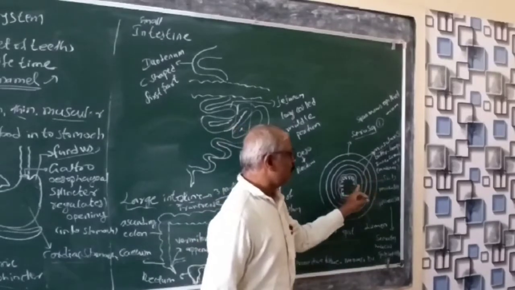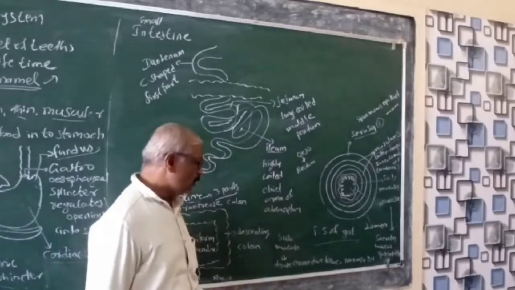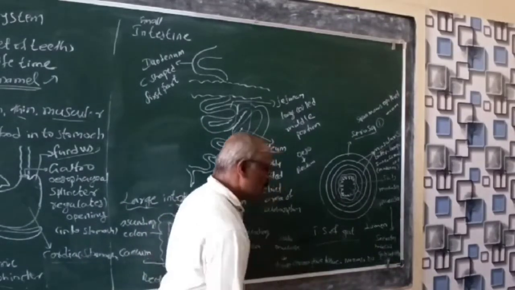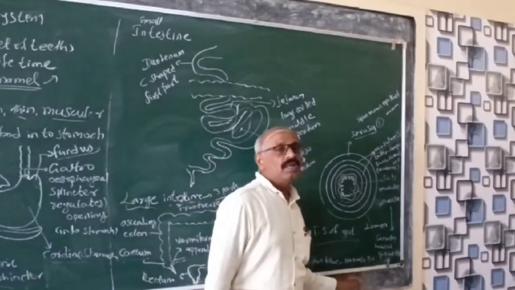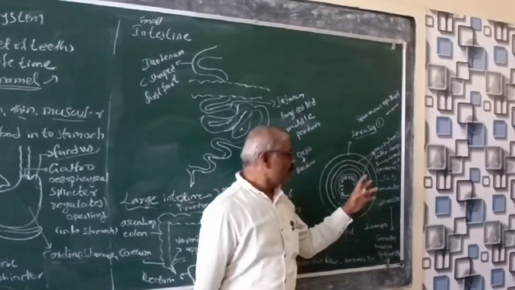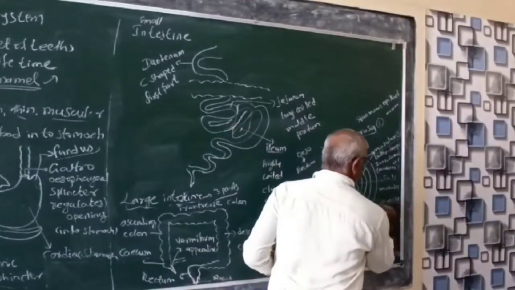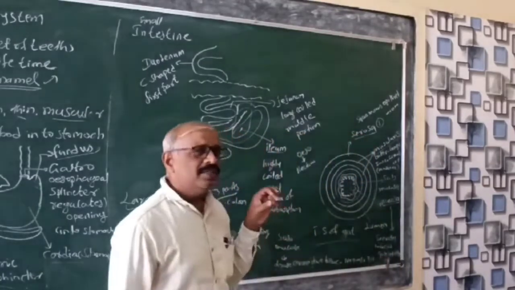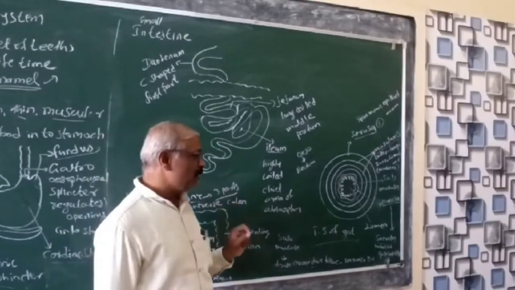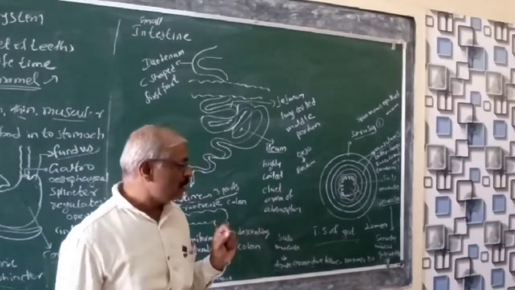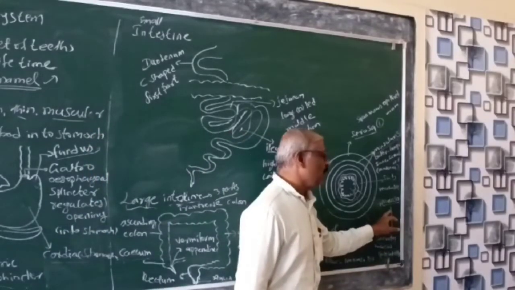And below that there is the submucosa. The submucosa is a most important part because it is made by loose connective tissue, and apart from that there are also nerves and blood vessels in the submucosa. And the innermost one is called the mucosa. The mucosa is the one that secretes mucus from the cells present, and those are called goblet cells. The secretion from the goblet cells happens in the mucosa.